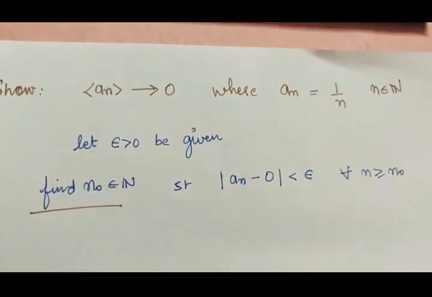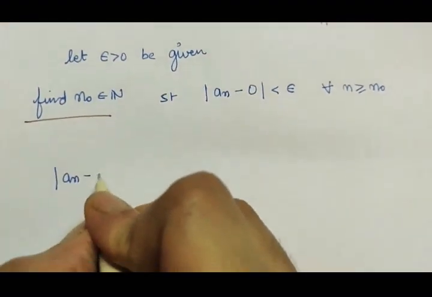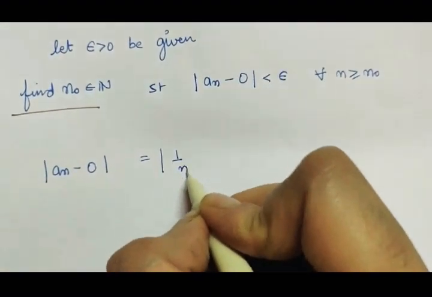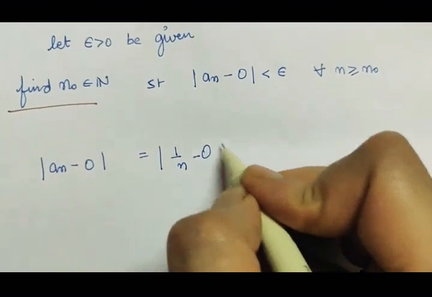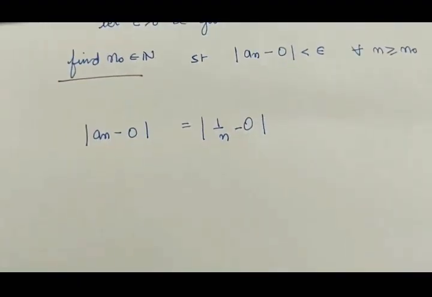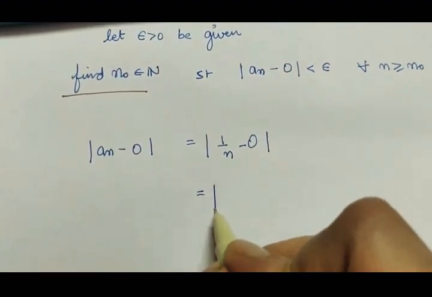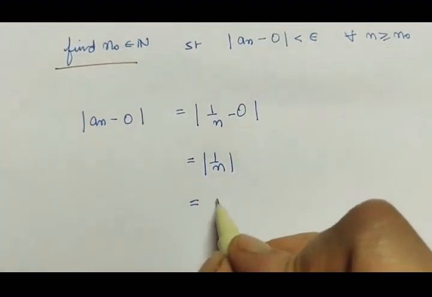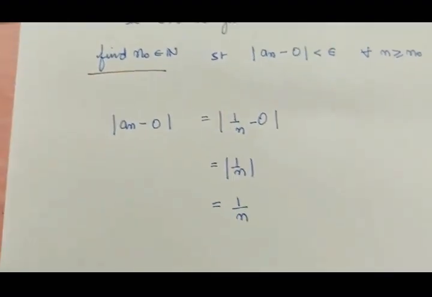Let's see what is mod an minus b. It is mod of 1 by n minus 0, which is mod of 1 by n. Since n is a natural number, it's a positive term, so we get this as 1 by n.